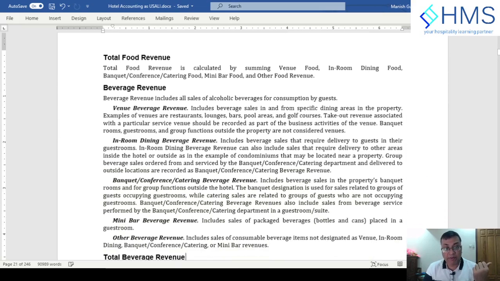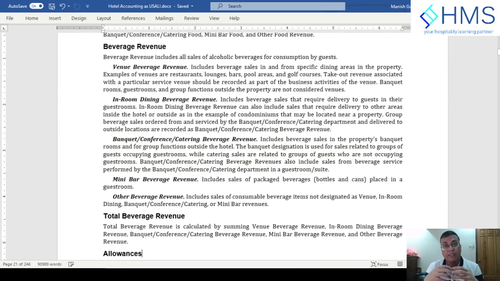Then you have the beverage revenue. Beverage revenue, similar to food revenue, is also divided into venue, in-room dining, banquet, and minibar and other revenue. Here the beverage revenue is only the alcoholic beverages, meaning beer, spirits, wines, whiskey and other things which are considered alcoholic.